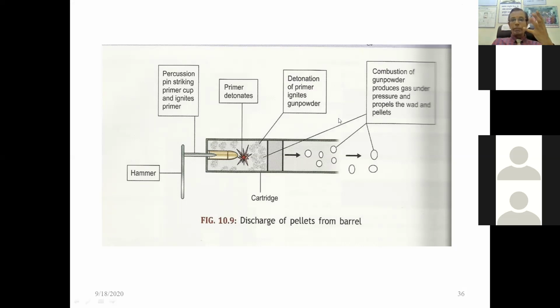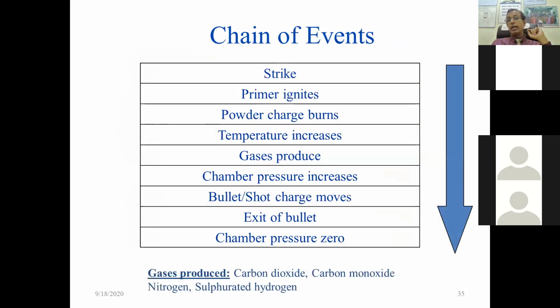Most of the gases are produced, and combustion produces gas under pressure and propels the wad or pellet or the bullet out. So: strike, primer gets ignited, powder charge burns, temperature increases, gas is produced, chamber pressure increases, bullet or shot moves, the bullet exits, chamber pressure becomes zero.